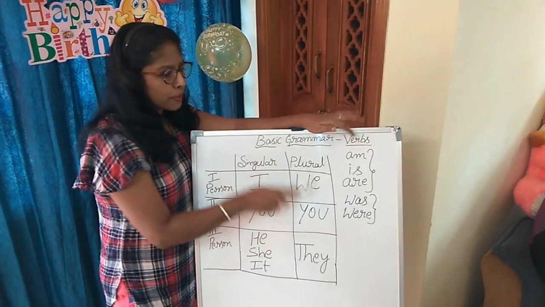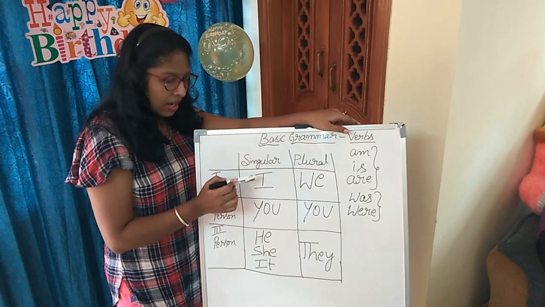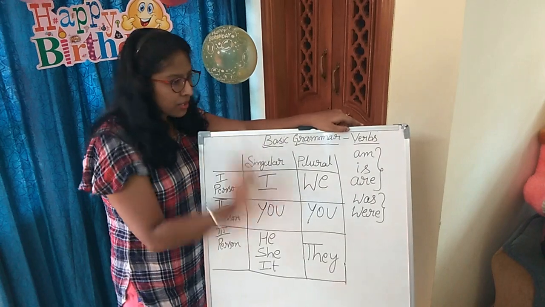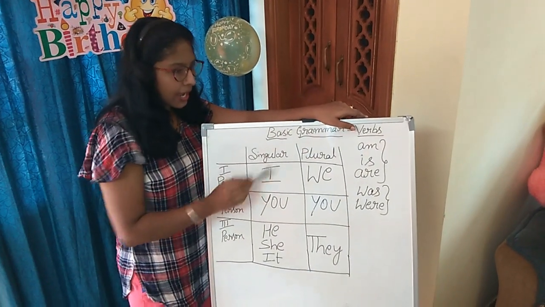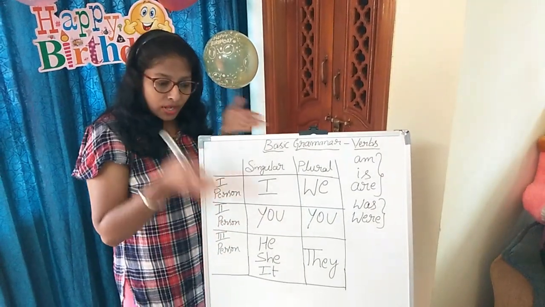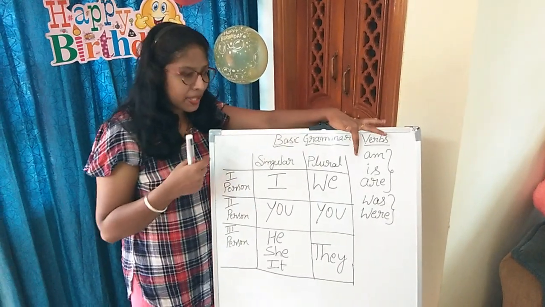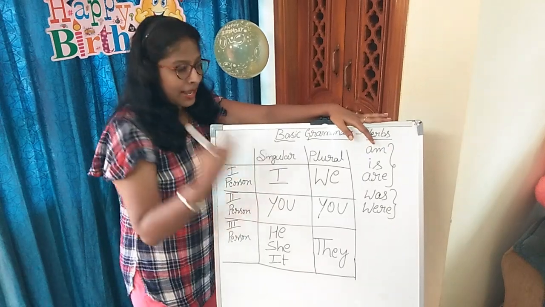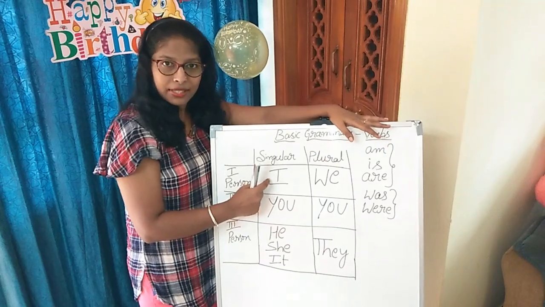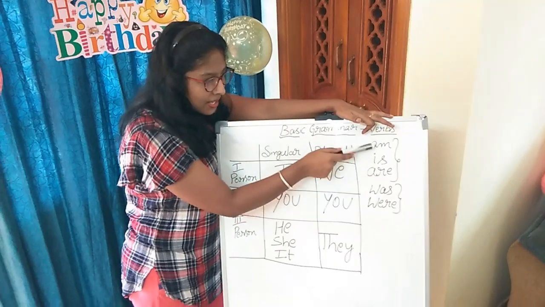So now let us come to be forms in past tense. When to use and where to use. I was. Here, I am does not come. I am is only with reference to present tense, when we are talking about the present tense. Only for the present tense, am comes. This you have to remember.